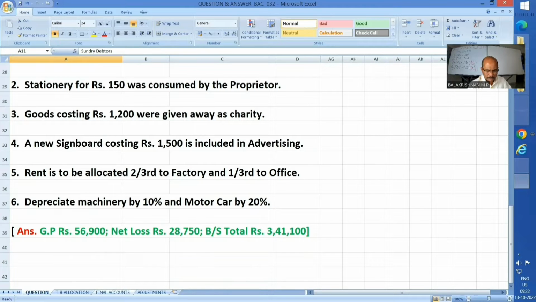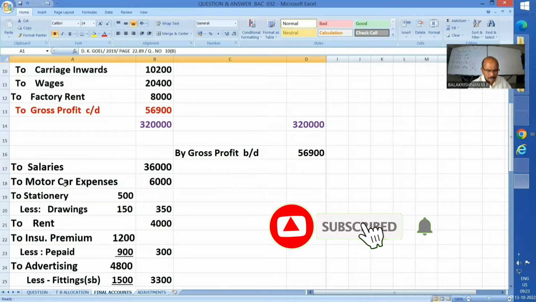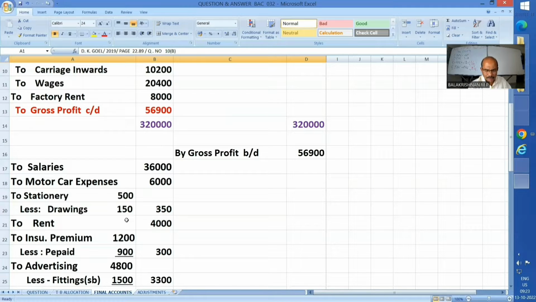Okay, fine. Now, next one, profit and loss section. I brought down the gross profit, salaries as it is, motor car expenses as it is. What is basically remaining items, nominal accounts, we have to list down subject to adjustments. That's all. Stationery 500. Why have I shown 150 rupees as drawings?